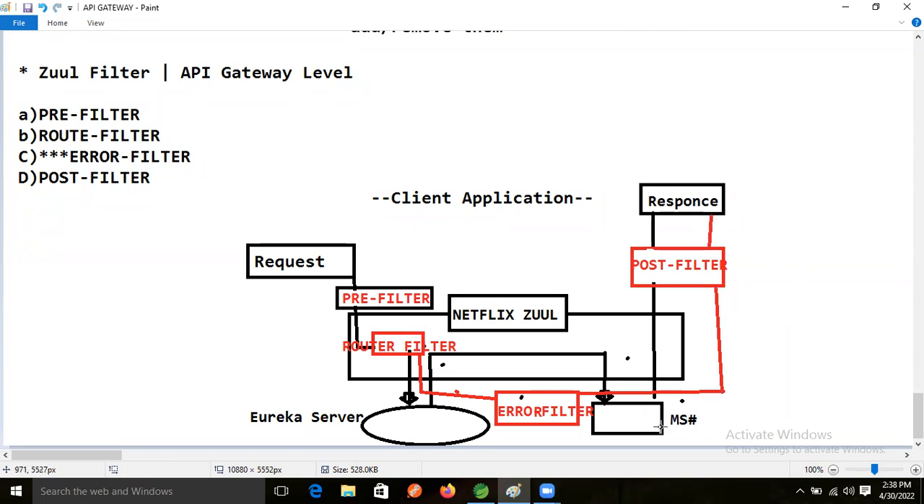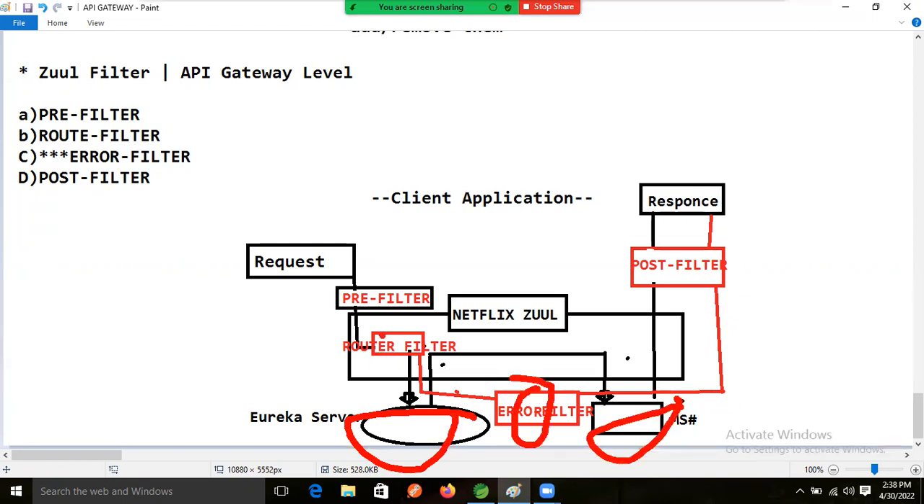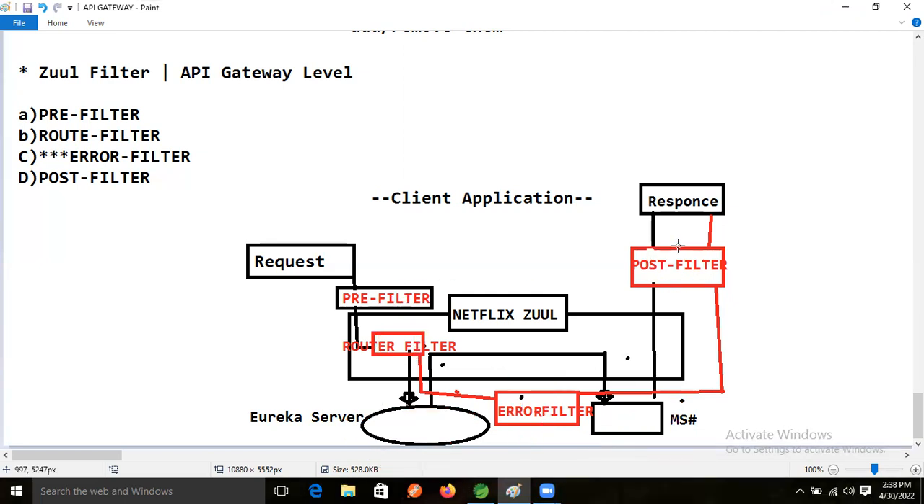The microservices will not execute, and the Eureka server as well as the Zuul server will not execute before executing our component. These components will execute first. That is nothing but filtering the request. That is what we call a filter.